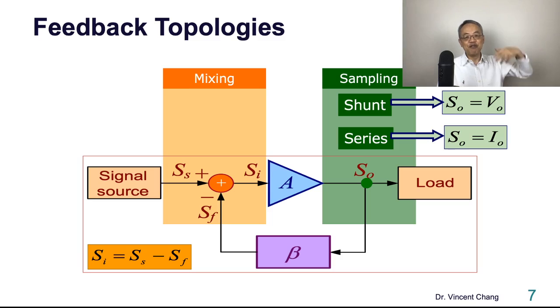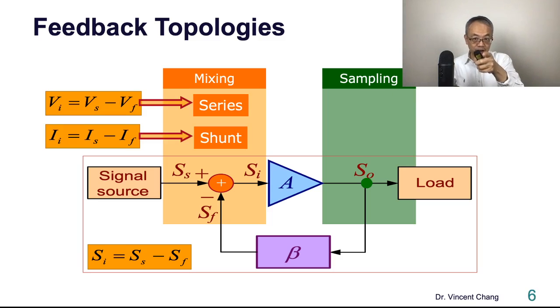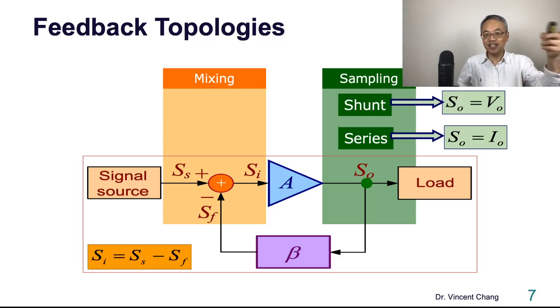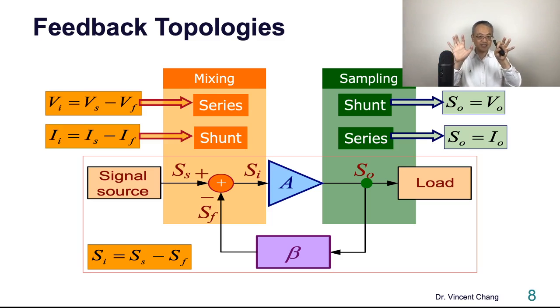Let me repeat that. For voltage sampling, sample what? Is the shunt sampling. But what about the left-hand side? For the shunt mixing, it's the current mixing. For shunt mixing on the left-hand side is the current mixing. But the shunt sampling on the right-hand side is the voltage. All right? Okay? So make sure you get this. So 4 topologies, 2 times 2 becomes 4.